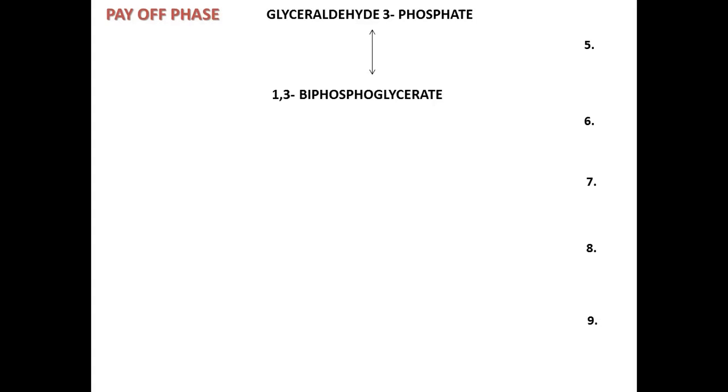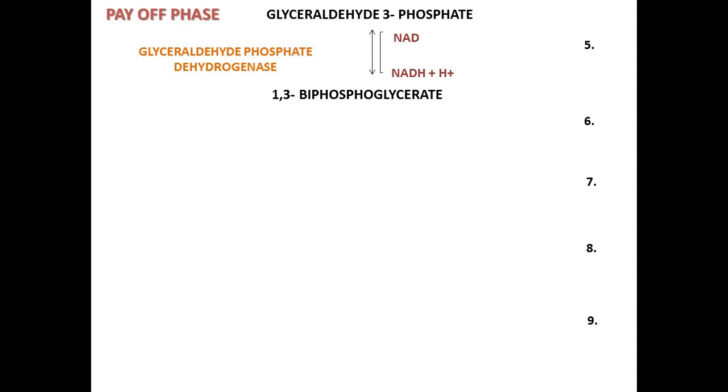So this glyceraldehyde 3-phosphate changes into 1,3-diphosphoglycerate in the presence of the enzyme glyceraldehyde phosphate dehydrogenase, as there is a dehydrogenation of glyceraldehyde 3-phosphate. The hydrogen released here is used to reduce NAD into NADH plus hydrogen.